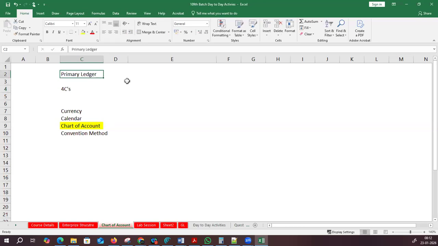So this is our plan. Out of the four C's, we know currency and calendar. Now we are coming to chart of account. What is this chart of account? First of all, what does it do? It will prepare all your accounting process into a streamlined manner. For an example, let me take an example.